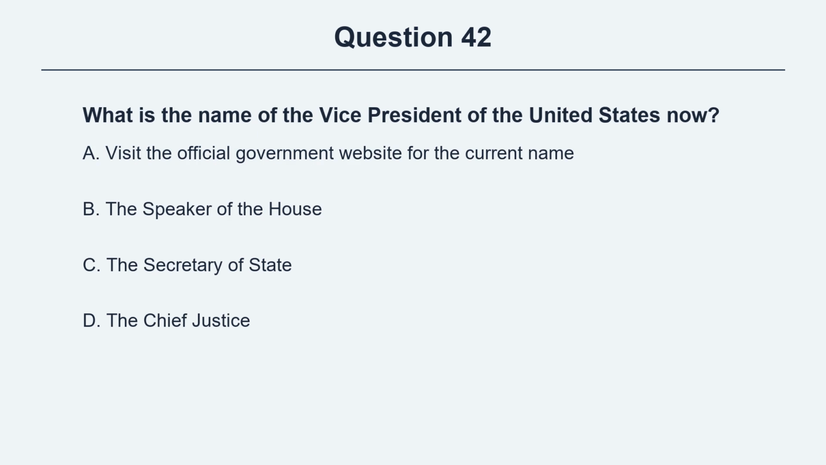Question 42. What is the name of the Vice President of the United States now? Option A, visit the official government website for the current name. Option B, the Speaker of the House. Option C, the Secretary of State. Option D, the Chief Justice.